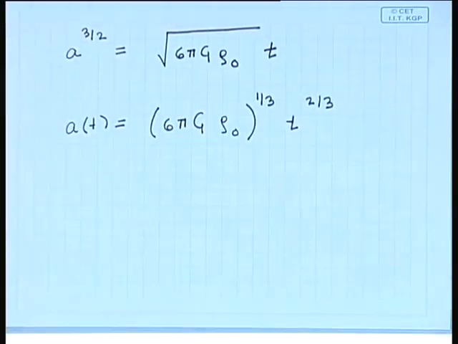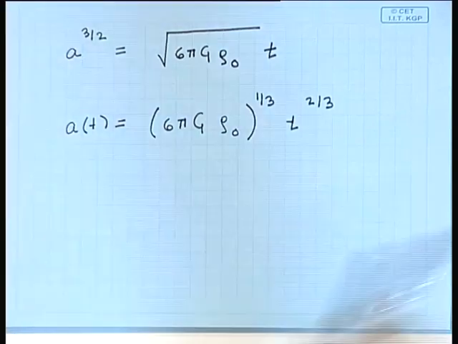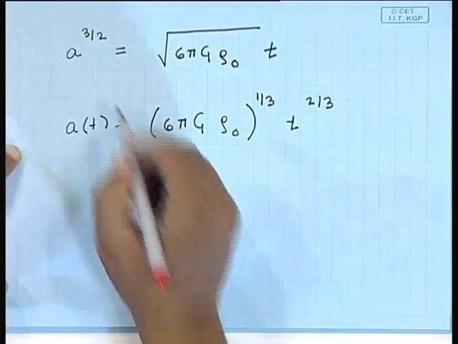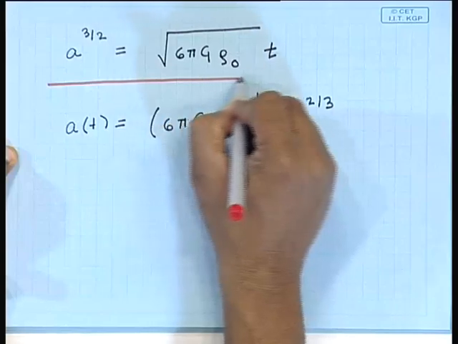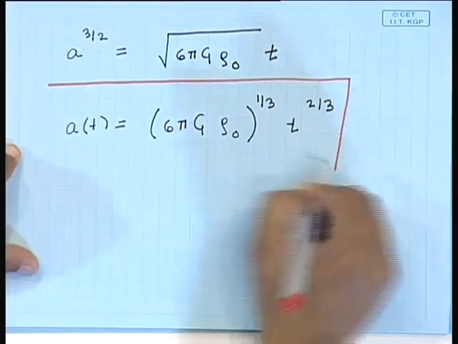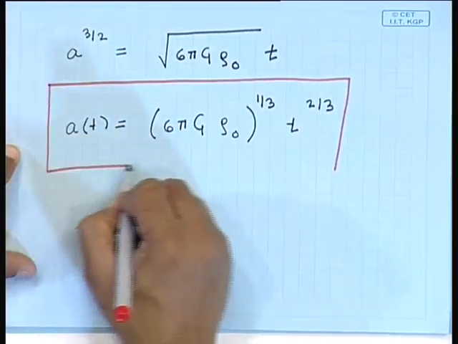So, that is the final solution for the cosmological model where omega equal to 1.